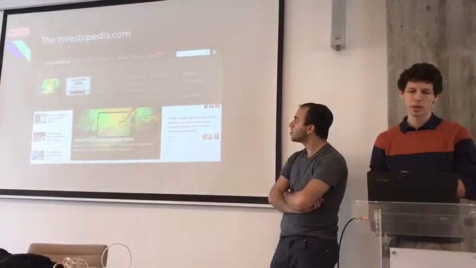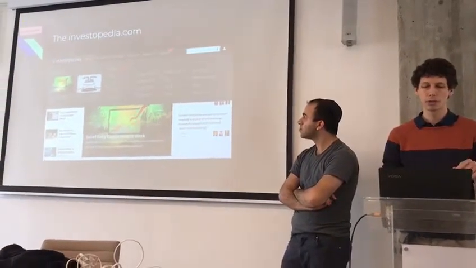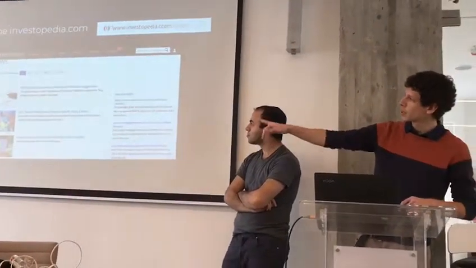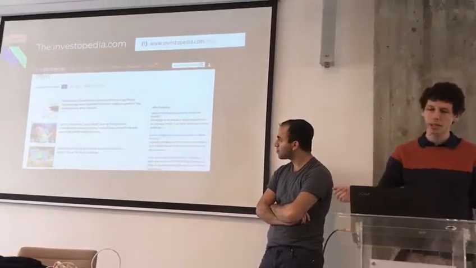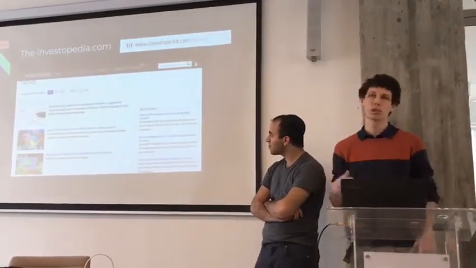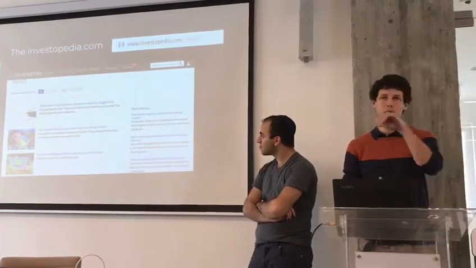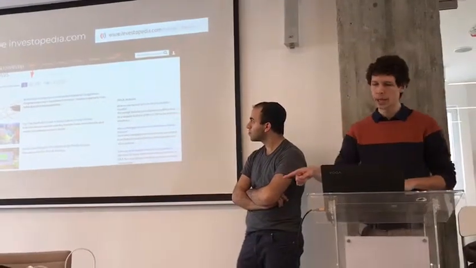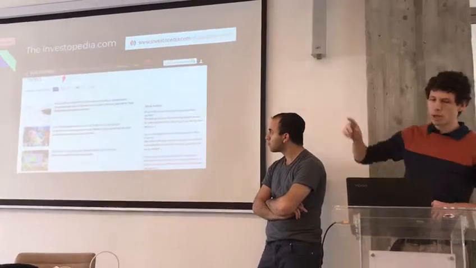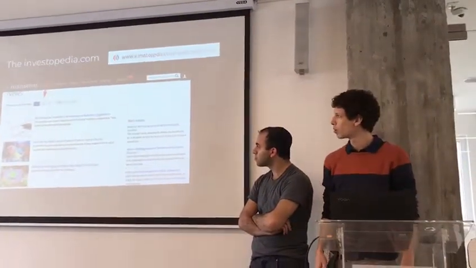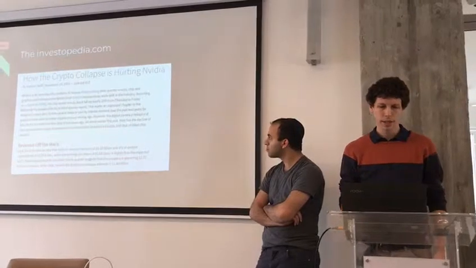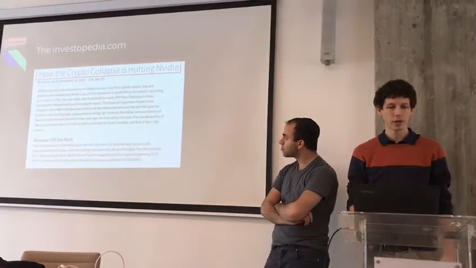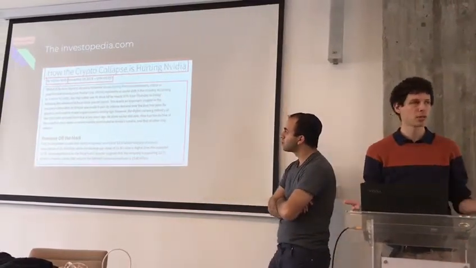So we went one by one through each category to find their index pages. In each category we have a page like this that has some index on top, and on each page we can find 50 URLs. So it's pretty straightforward for us to keep on scraping every single article. And when we jump to the next page, we can see that on the top we have page number 1, and it goes throughout the whole index page. And inside the article we can find the title, the author, the date, and the content of the article itself.